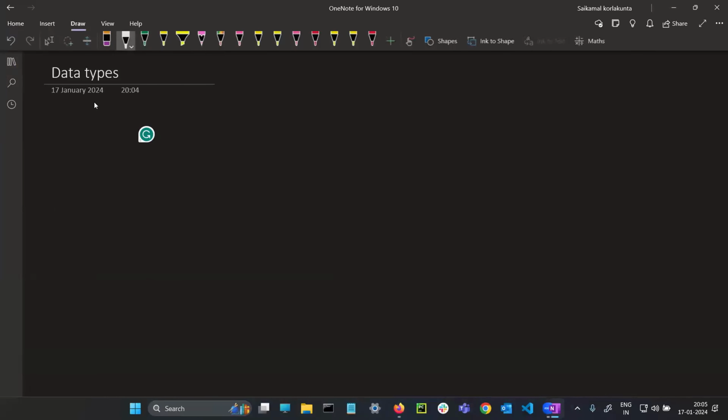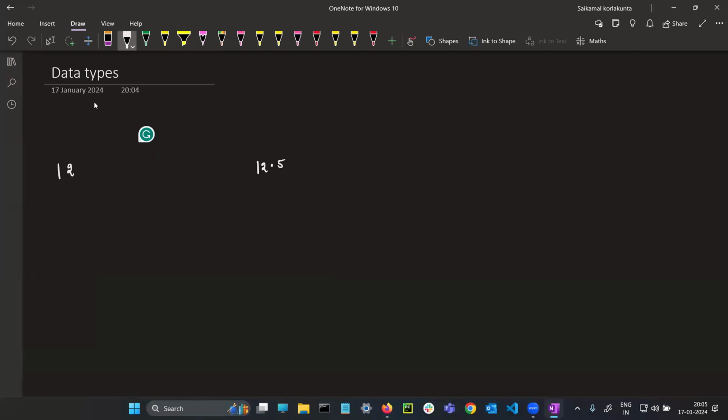So guys, data types means, for example, let's imagine. Everyone tell me the difference between these: if I write 12, if I write 12.5, and if I write something like data science. What is the meaning of these three?